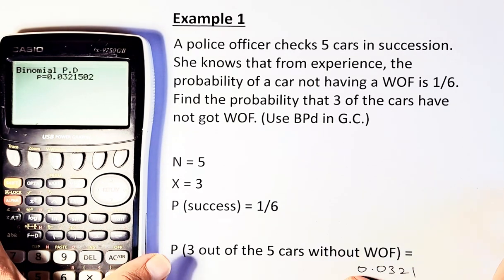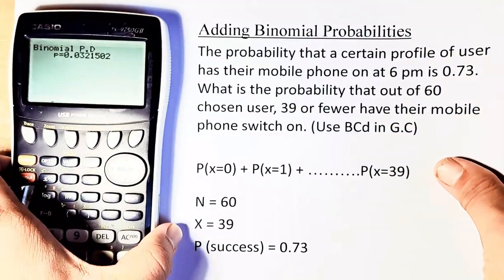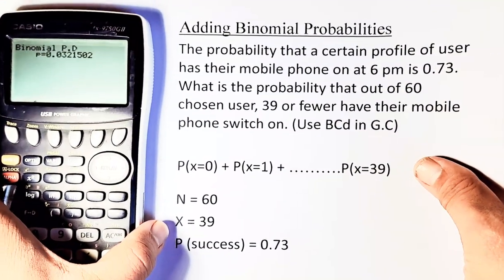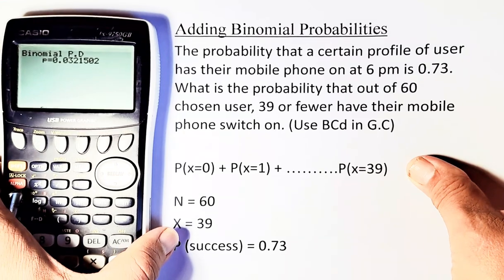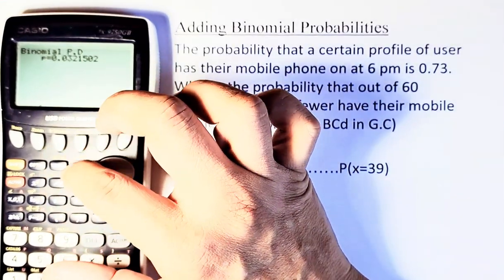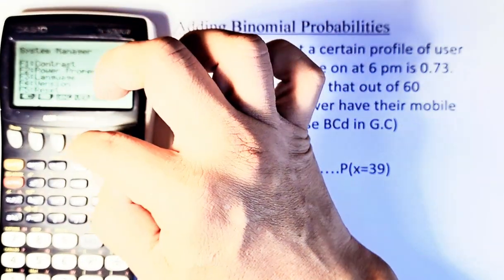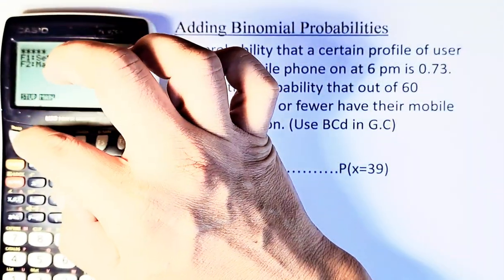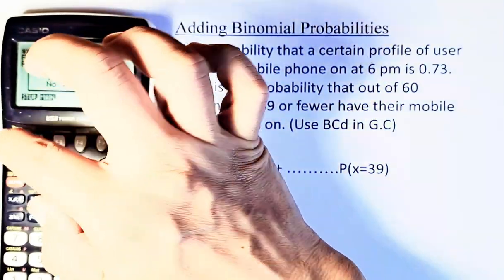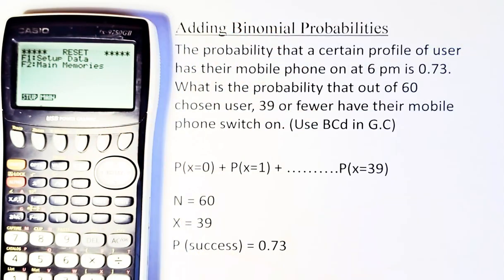Okay, we shall do adding probabilities, which is slightly different. Now we are going to do BCD, okay? So we're going to adjust the calculator again, so that you can see it. Before we start, we're going to reset because I want to show you how to do it. So for the reset, go to menu, go to system, F5 reset, then F2 clear all memories, and then F1, wait for a while, and then exit. Okay, we are ready to go now.